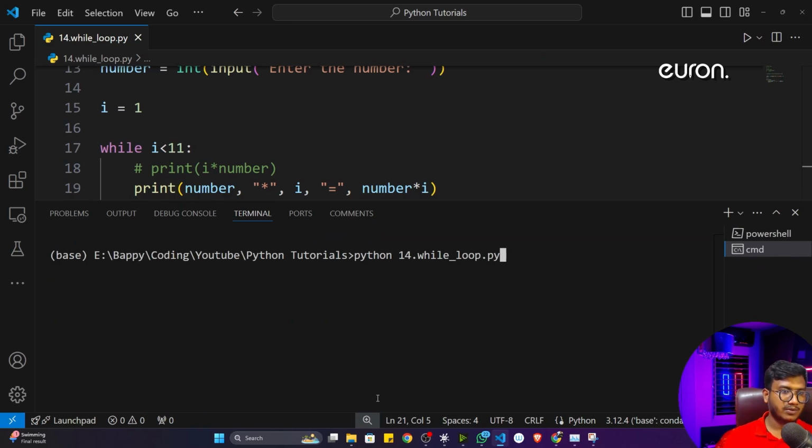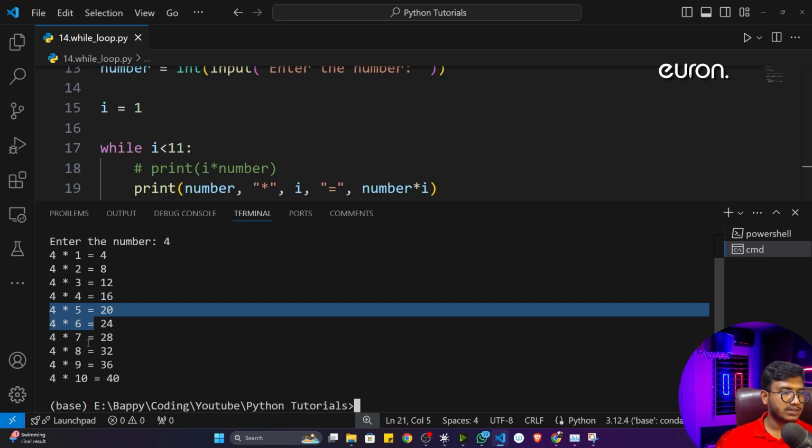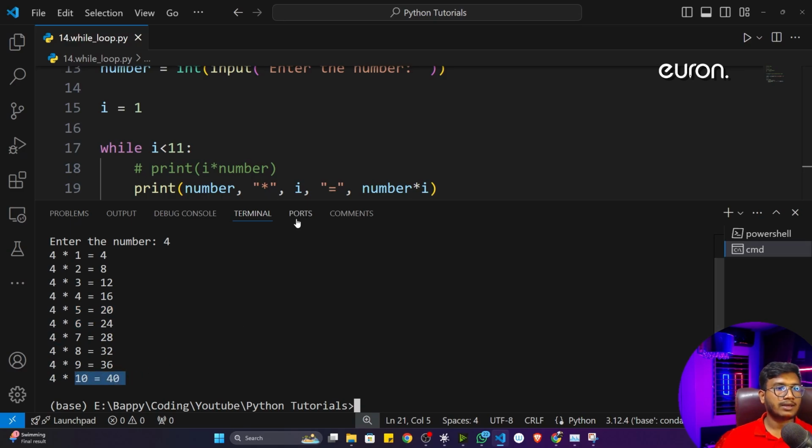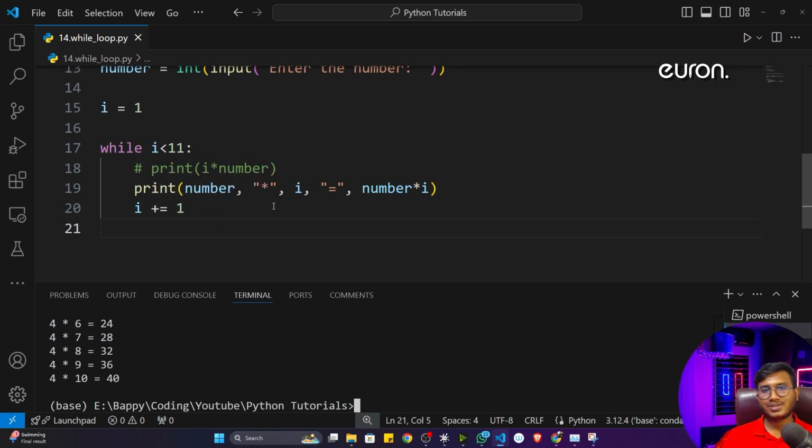So if I execute this particular program, let's say I want to calculate the multiplication table of 4. Now I can see 4 times 1, 4 times 2, 4 times 3, 4 times 4, and so on up to 10. That's how you can also beautify your program. Everything is possible inside Python.